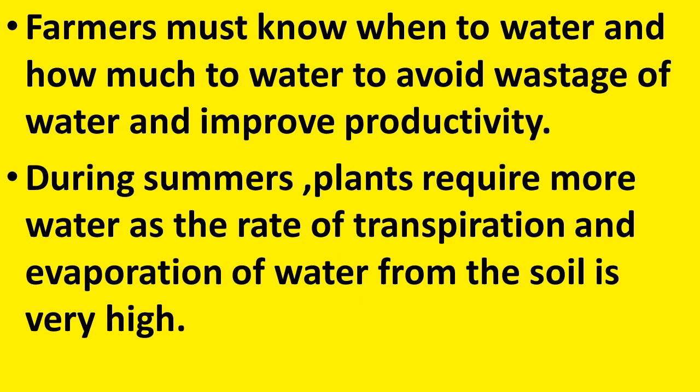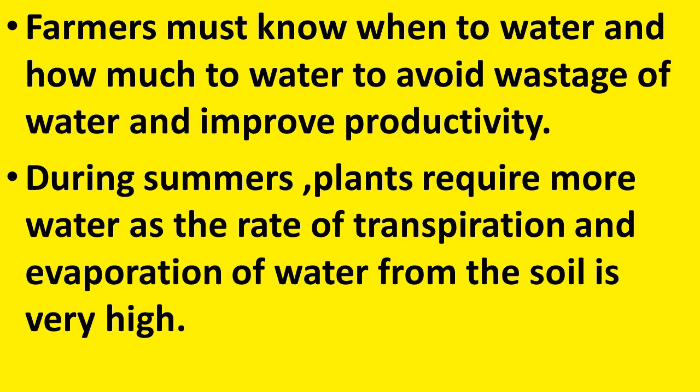During summers, plants require more water as the rate of transpiration and evaporation of water from the soil is very high. It is found that during the summer season, the plants require more water. That means we have to irrigate the plants very often in the summer season. Do you know why? Because during summer, the transpiration and evaporation of water from the soil is very high.